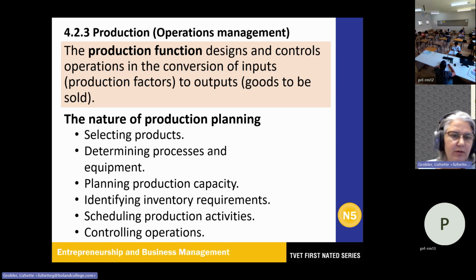The nature of the product planning: selecting the product, determining the processes and equipment that you might need, also planning production capacity, identify inventory requirements, and then scheduling production activities, controlling operations.